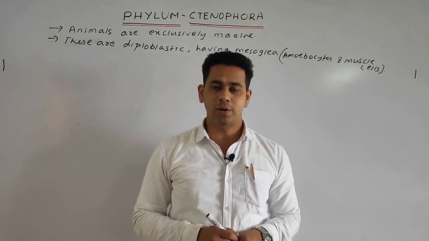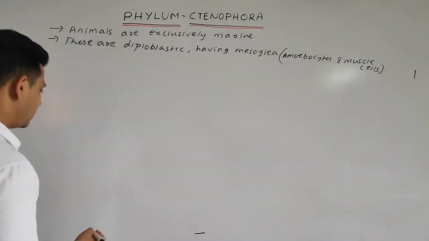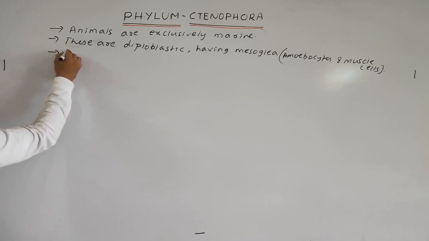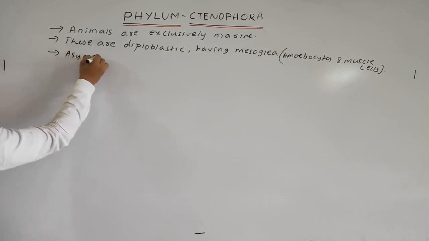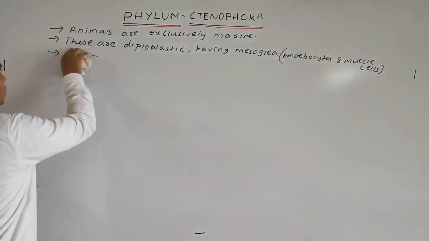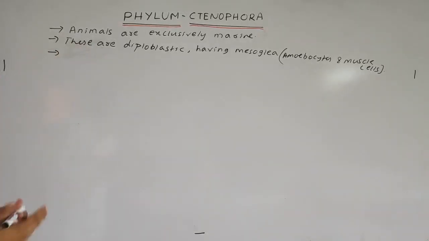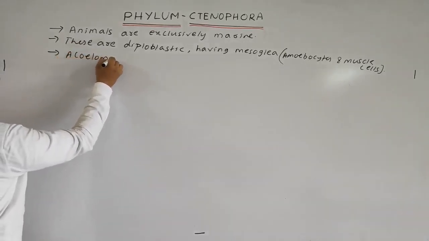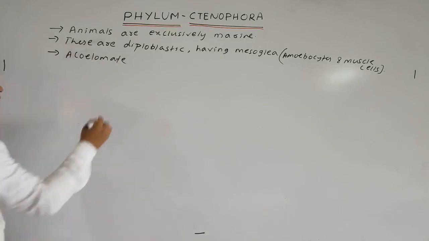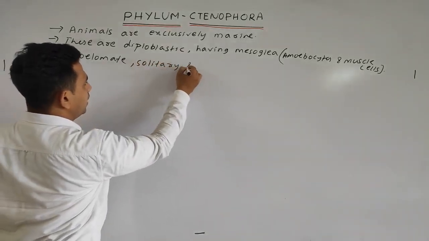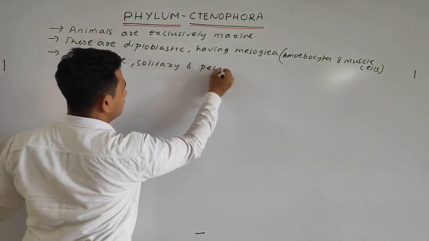So we can write our next point that these are acoelomate, basically asymmetrical, acoelomate, and solitary, and pelagic.